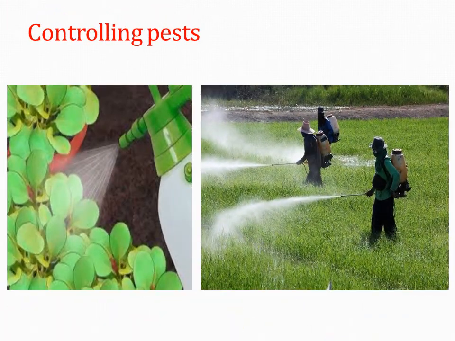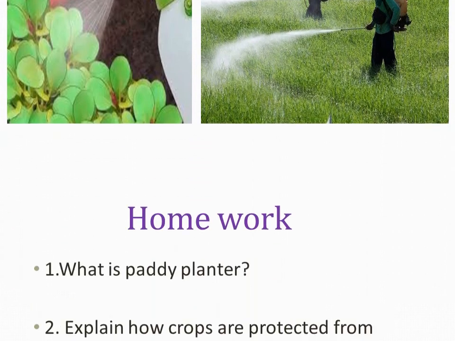Controlling pests. Now you can see the pictures of how we control pests. We put Dettol. Even in this COVID time, we were putting Dettol in a bottle and spraying all the time on the hands. Even in the schools, in the colleges, in the supermarkets, isn't it? Even in the shops and hospitals, we are keeping it for our safety from COVID-19. See, in the farms, gardens, agriculture, we use sprays like this to control pests.